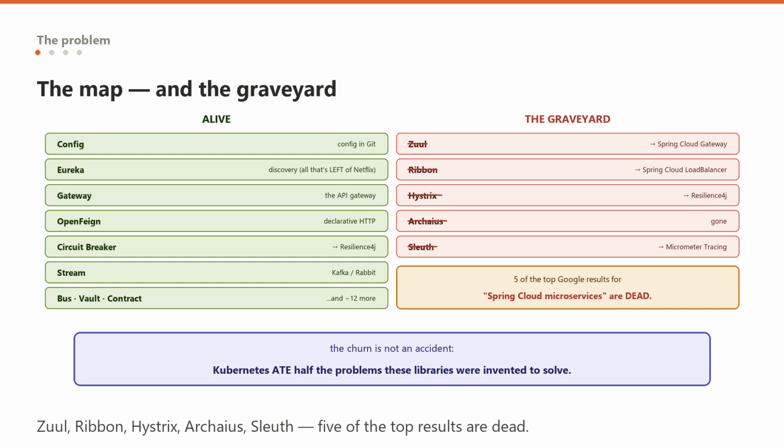5 of the things you will find in the top Google results for Spring Cloud microservices do not exist anymore. That is the state of the ecosystem, and the churn is not an accident. It happened because Kubernetes ate half the problems these libraries were invented to solve.